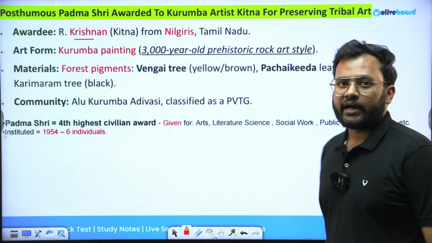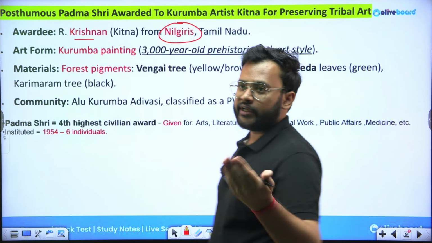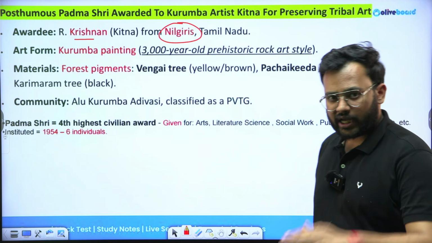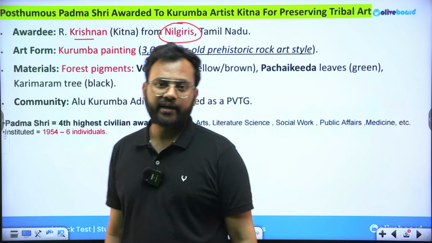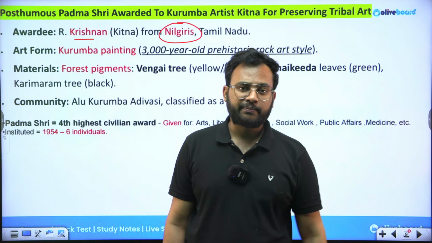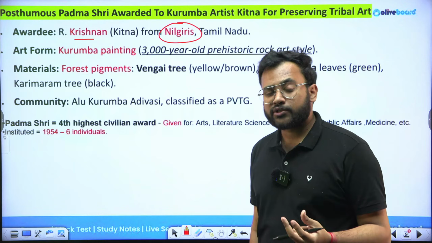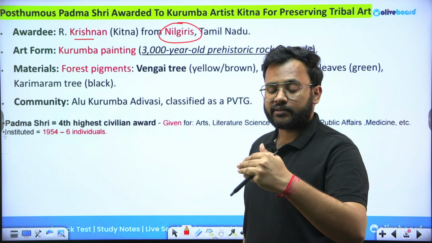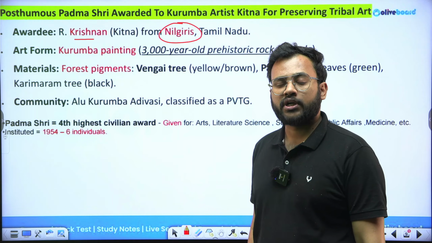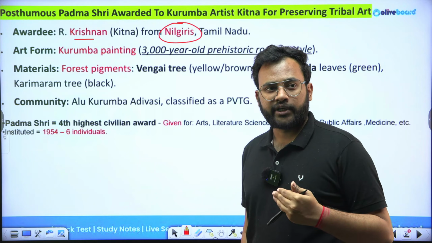Krishnan, and he was from Tamil Nadu, from the Nilgiri hills, the same area where your Ooty hill station is present. In that same area there are a lot of tribal communities in India, for example, the Toda community, which is also in Udagamandalam, the place you call Ooty. Apart from that, Irulas are also there, Kurumbas are also there, and the Kota tribe. Half an hour or 1 hour from Ooty there is a place called Kotagiri. Coonoor, Ooty, Kotagiri, these are all adjacent areas.